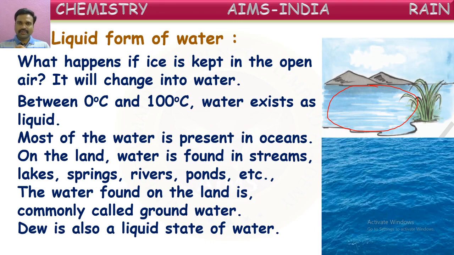How is it formed there? The water vapor present in the atmosphere is cooled because of the low temperatures at night time and then converted into small droplets of water and settled on the surfaces. Those droplets of water are called the dew. On the glass panes you can see these small droplets in the cool winter season. So they are called dew. This is also one of the liquid forms of water.